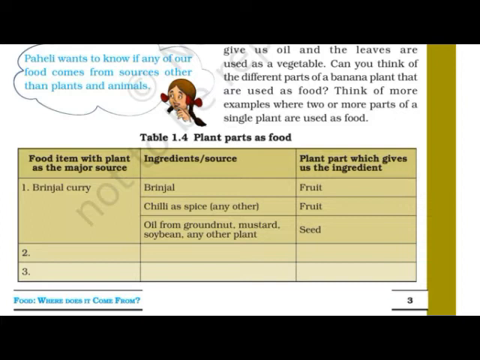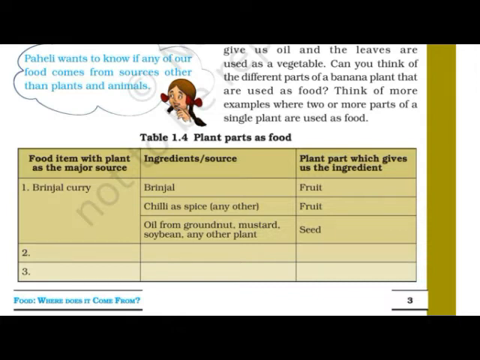We have many more examples. You can think a lot about it. Name of the plant and which part is eaten. This list you can make. Particularly, make a list of the name of the plant and which part is eaten. See Paheli, she wants to talk something with you, which is given on the screen.